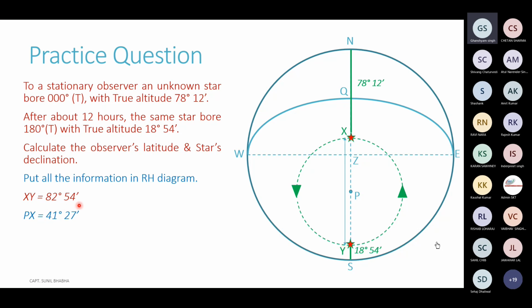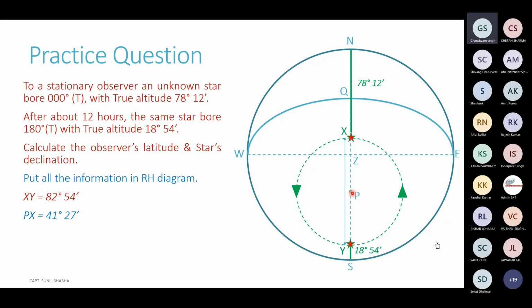So 82°54' divided by 2 gives you 41°27'. So this 41°27' is the radius of this circle, which is equal to PX or PY. So the polar distance of the star, P to X, is the radius of this declination circle.